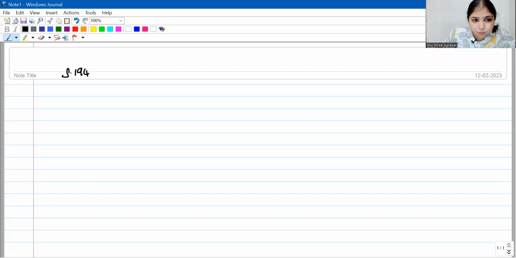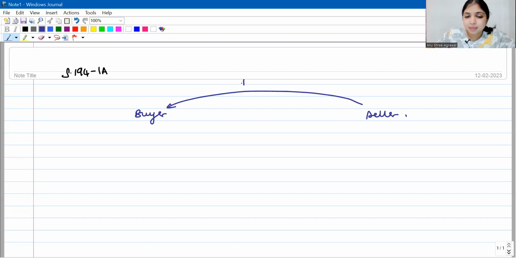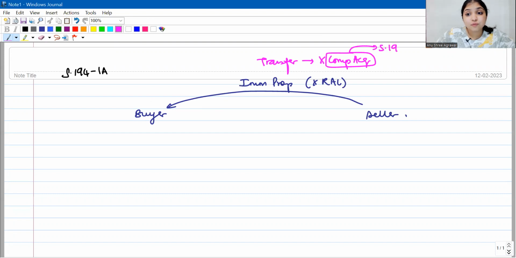Section 194 IA. We have two people in the story. We have the buyer and the seller. Okay, the seller is selling some immovable property to the buyer. Now, this immovable property should not be rural agricultural land, and this transfer of immovable property should not be by way of compulsory acquisition, because if it is compulsory acquisition, you must be aware it gets covered under section 194 LA.